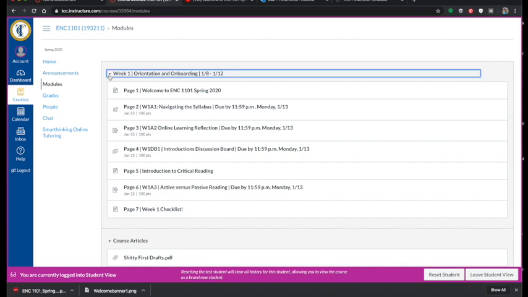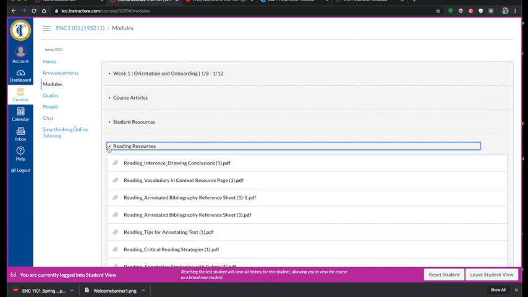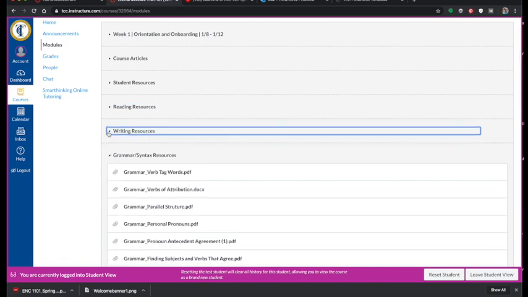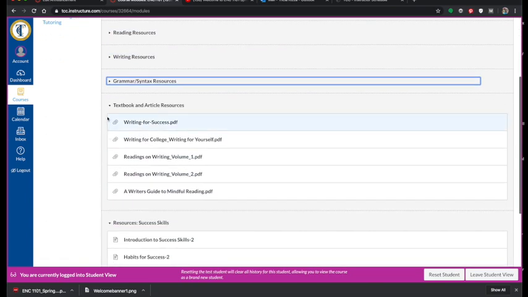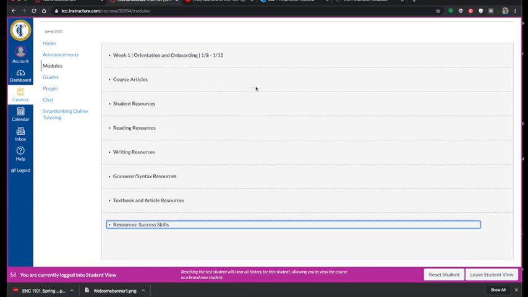So here's what you're going to notice. You're going to notice that you have several modules that you can see. And I want to make note of a couple of things. I'm just closing them just to show you how they all work. It looks like a lot. However,